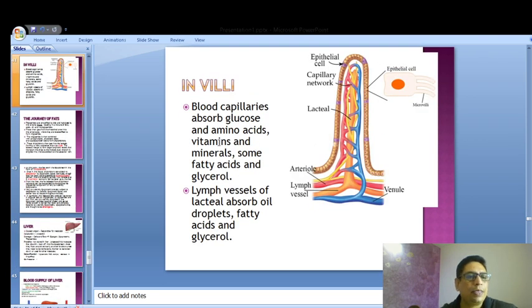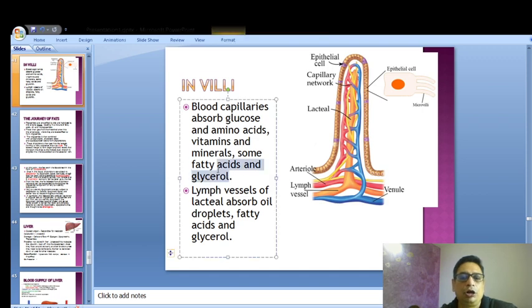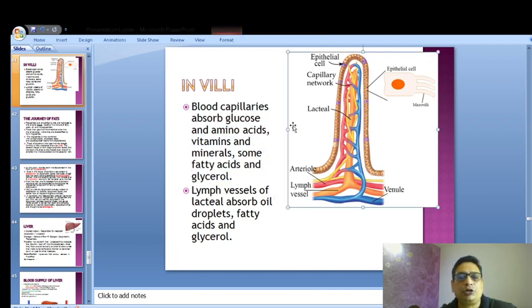Now you see, before we go to the fats, how the villi looks like. The blood capillaries absorb glucose, amino acids and vitamins and minerals, some fatty acids and glycerol. So these are the things that are absorbed by the blood capillaries, and as I said, by active transport and by diffusion.